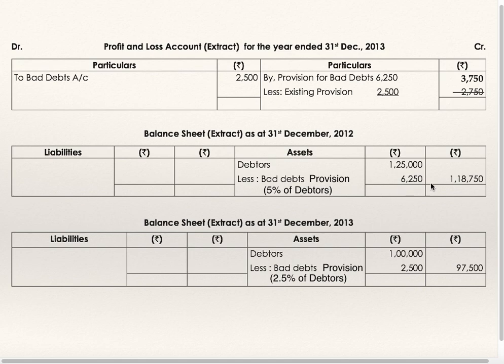Balance sheet extract as at 31st December 2012: debtors 1,25,000 minus provision for bad debts, 5% of debtors, 6250. Net figure is 1,18,750. Balance sheet extract as at 31st December 2013: debtors 1 lakh minus provision for bad debts, 2.5% of debtors, 2500. Net figure is 97,500. This was the first method.